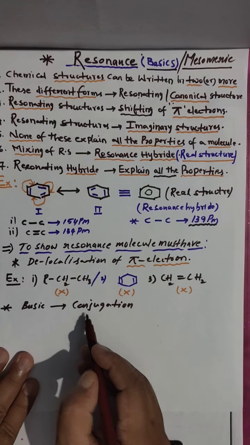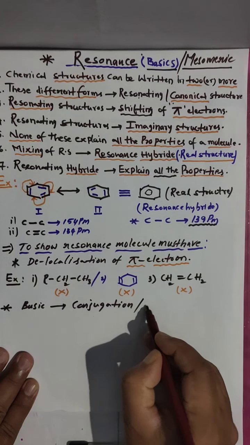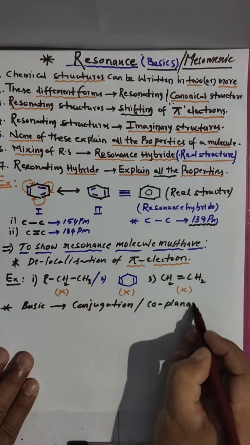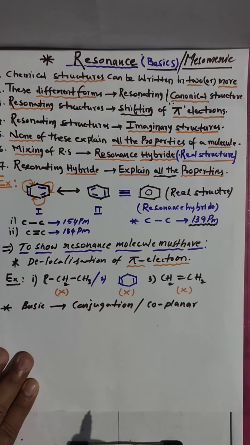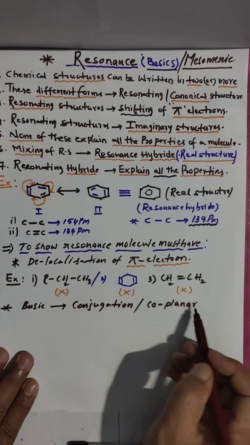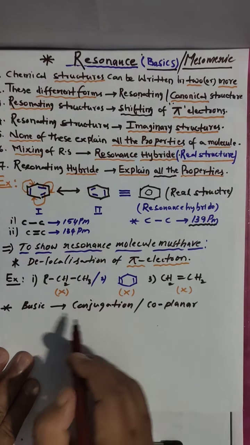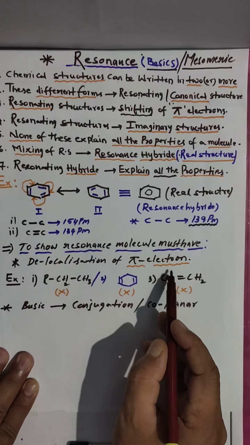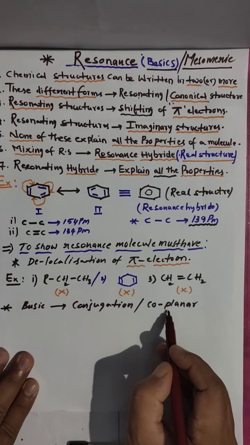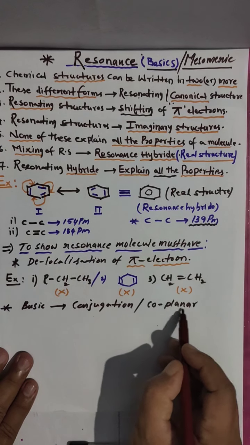Conjugation is required, and all atoms should be in the same plane, that is coplanar. The atoms involved in the resonance must be coplanar. This is also very important.